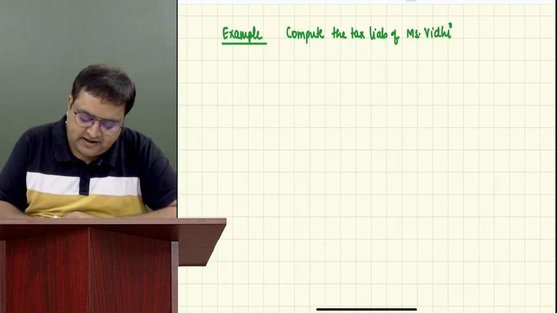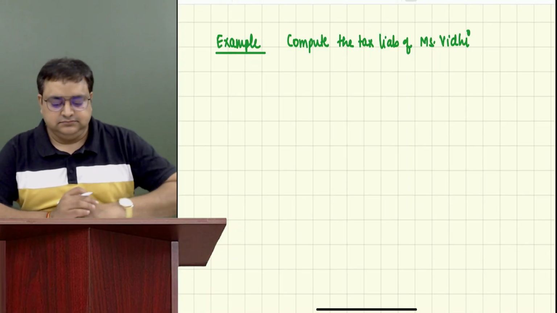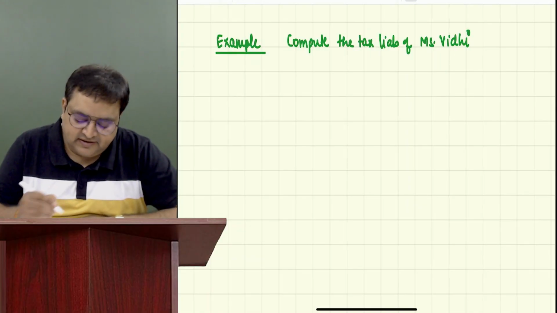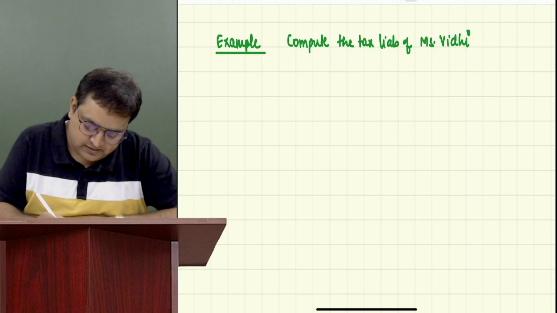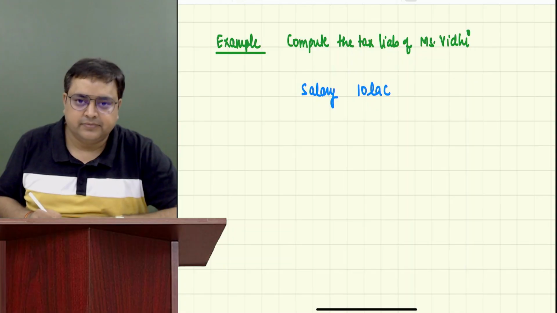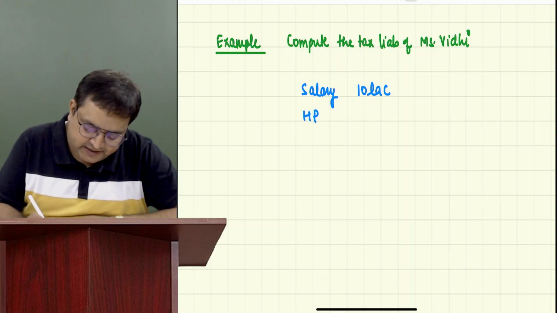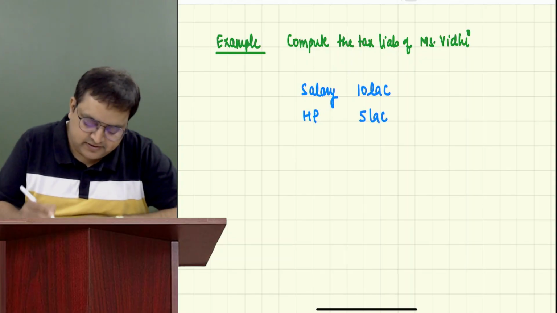She gives us information that she has salary income of rupees 10 lakh, house property income of rupees 5 lakh.